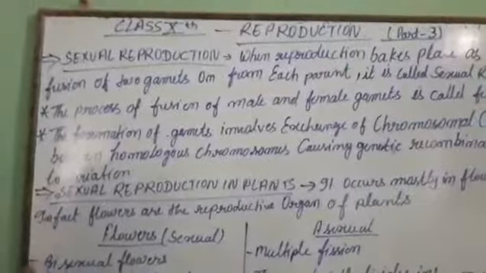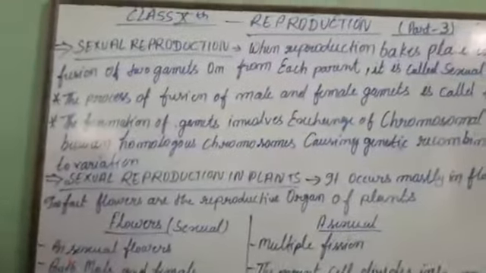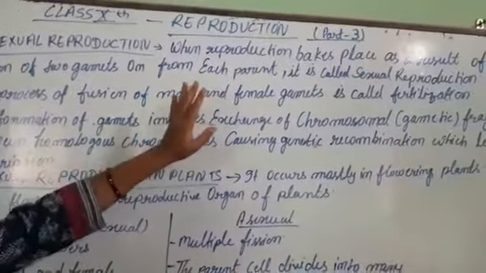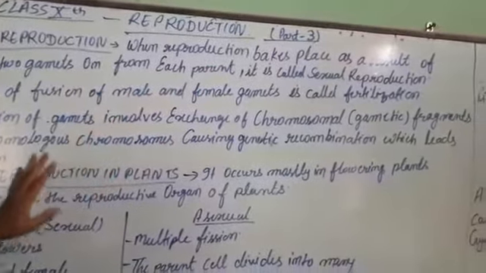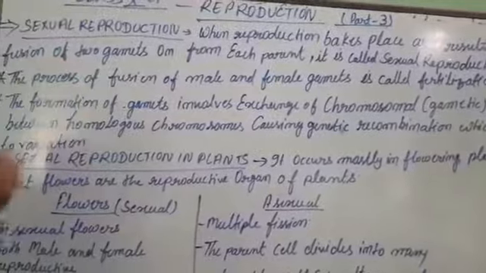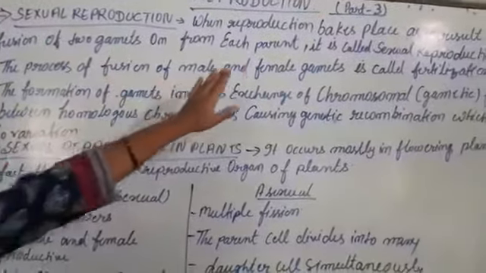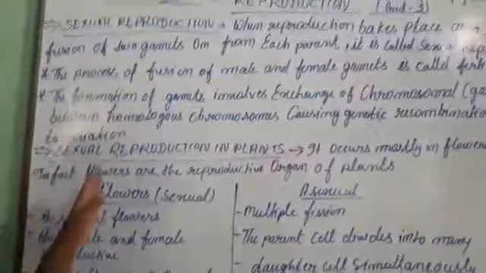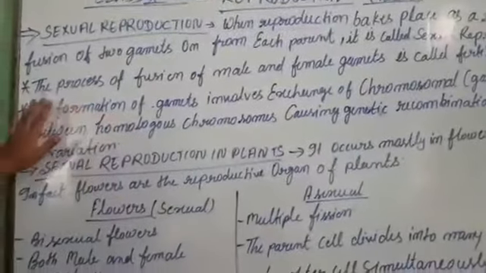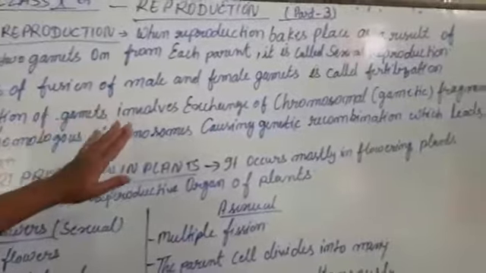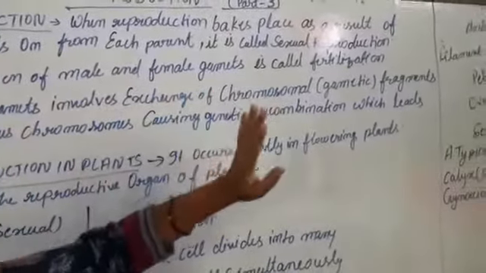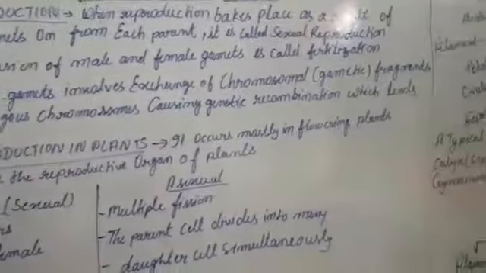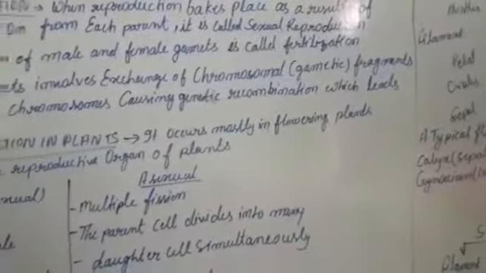What is sexual reproduction? It is happening in flowers and plants. When reproduction takes place as a result of fusion of two gametes from each parent, it's called sexual reproduction. Gametes mean male or female both. The process of fusion of male and female gametes is fertilization. When male and female come and fuse with each other, then fertilization is happening.